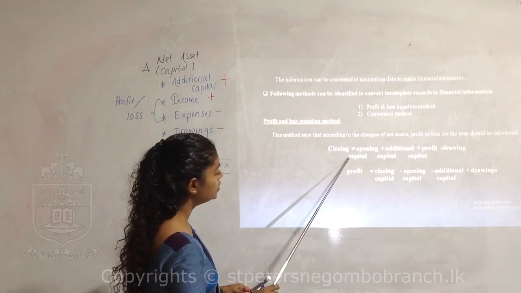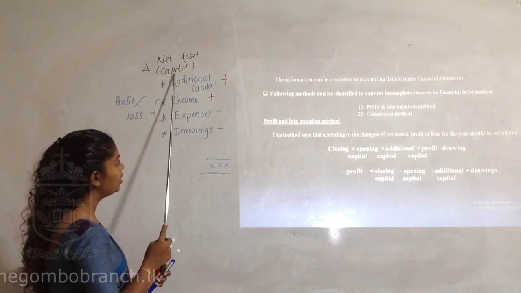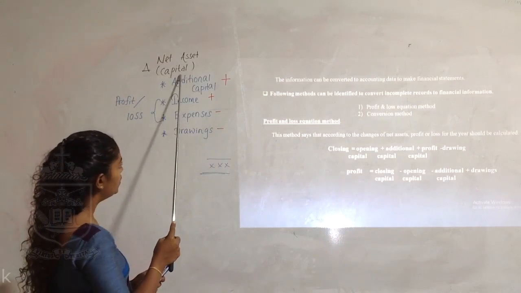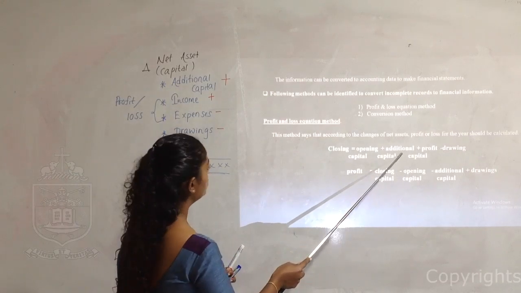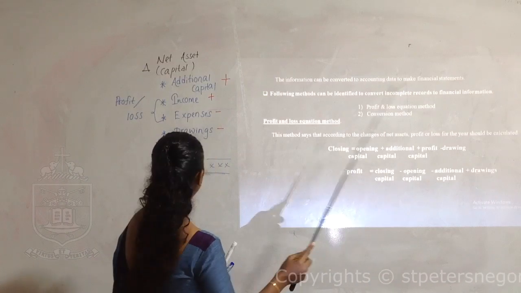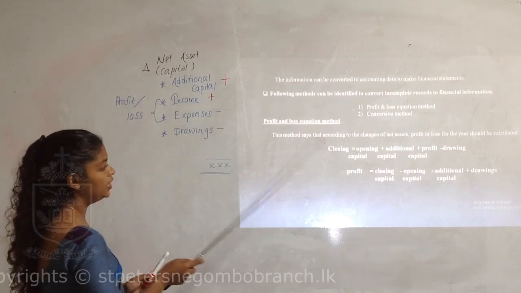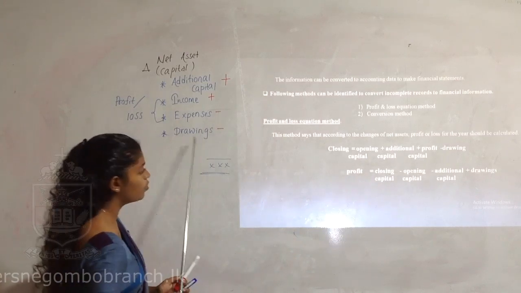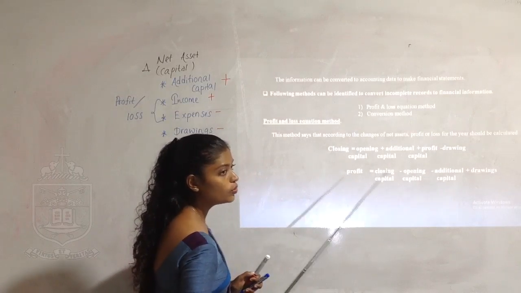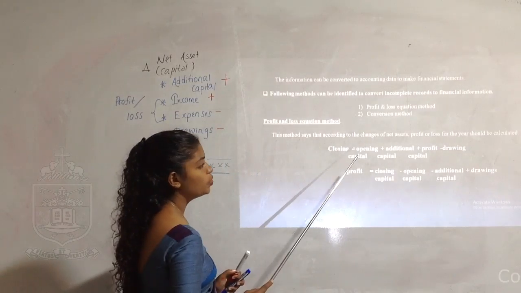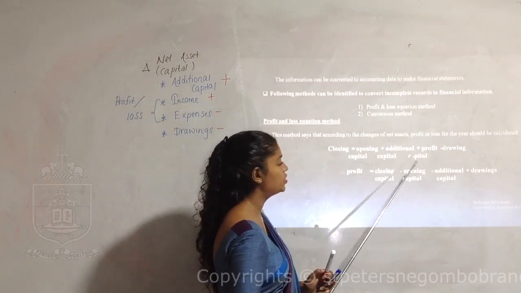Closing capital equals opening capital plus additional capital plus profit. Profit means the difference between income and expenses. So the net figure of this is added, and we have a deduction called drawings. So this is the net asset equation. How to find the closing capital? Closing capital equals opening capital plus additional capital plus profit minus drawings.